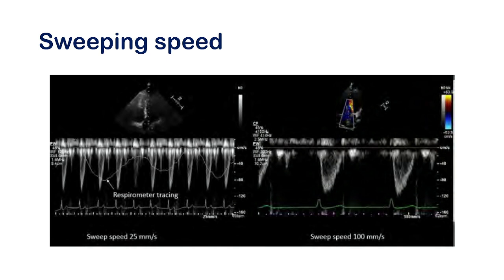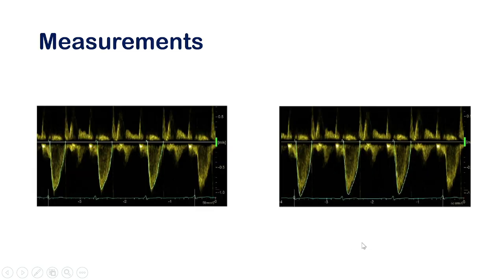Sweep speed is important. When you want to see the respiratory variation of any event, then you have to reduce the sweep speed. But if you want to measure the spectrum, whatever it is, a peak gradient, mean gradient, VTI, timing, you have to give a sweep speed of 100 millimeter per second.